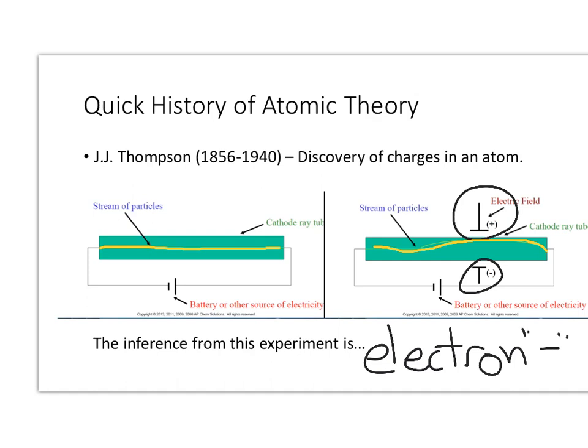And then a further inference is this, right? If you have electrons that are negatively charged and atoms are neutral, there must be what? There must be positive charges, right? So this was groundbreaking because it led us to understand that atoms aren't just solid balls. They are made of positively and negatively charged particles.